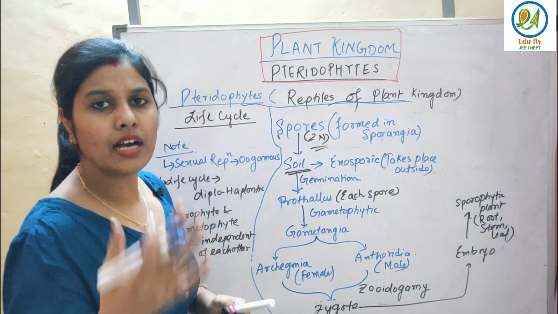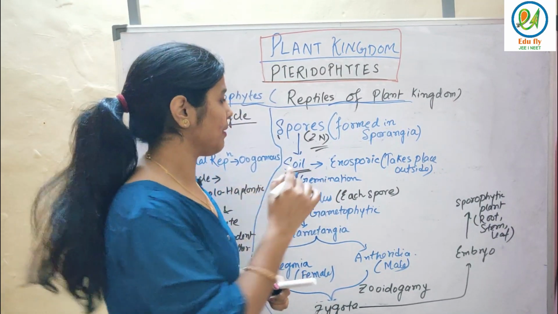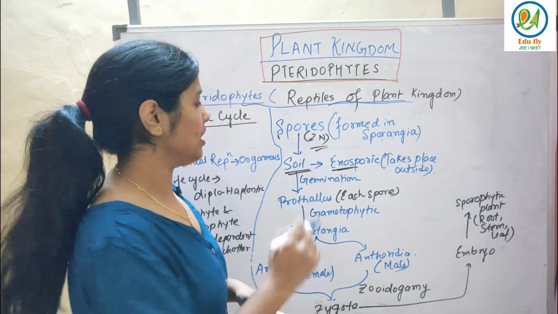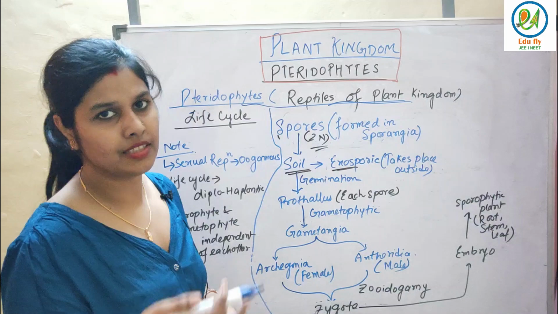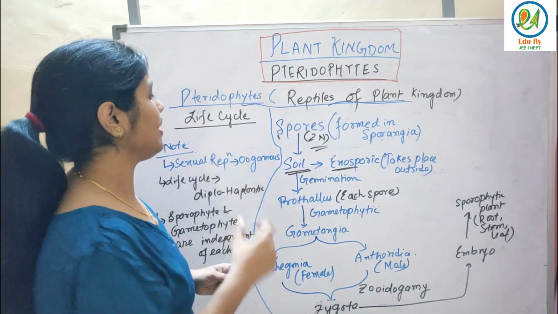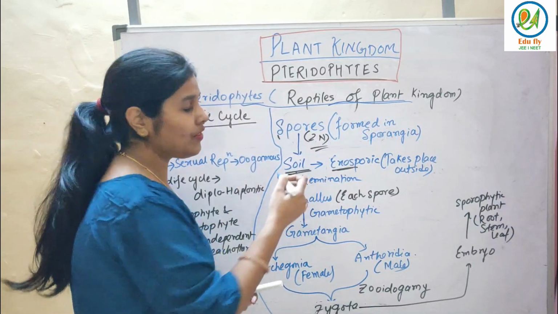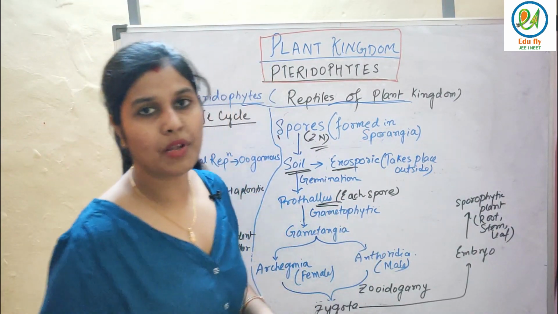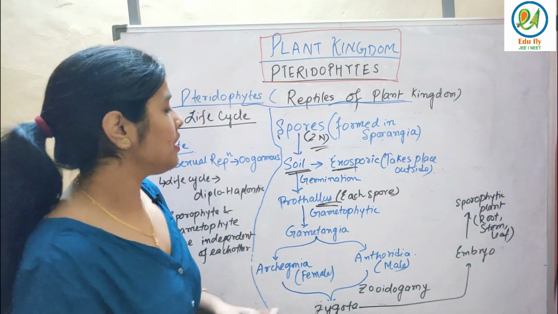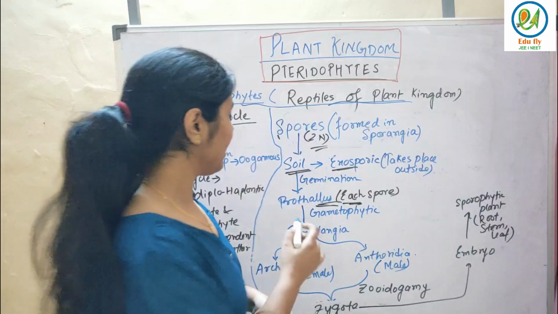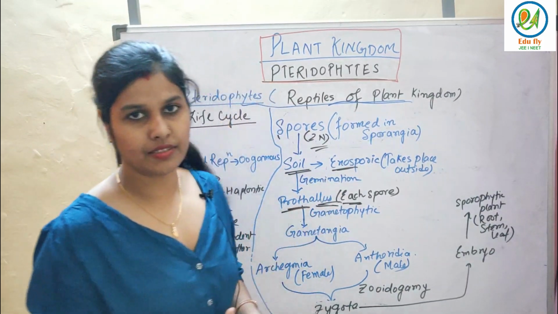Example is कहाँ वो उसका जर्मिनेशन होगा? सॉइल में. एक्सोस्पोरिंग मतलब it takes place outside the sporangia, that is in soil. The germination will take place in case of the pteridophytes. Fine. See, after the germination, what happens is that prothallus is formed. How prothallus is formed? Germination of each spore, when it happens, it leads to gametophyte, and it's nothing but prothallus.